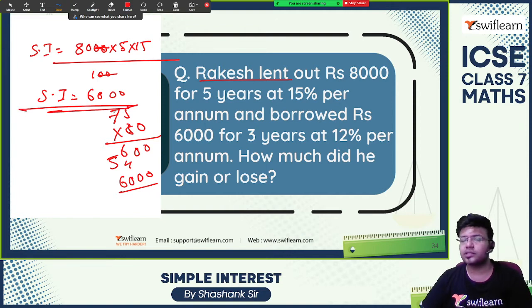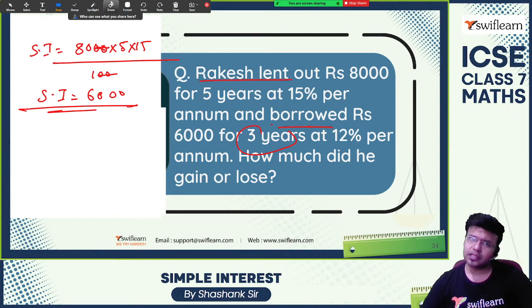And borrowed rupees 6,000 for 3 years at the rate of 12% per annum. How much did he gain or lose? Actually, they are calculating this for 3 years and the other for 5 years. Logically, it is not correct. We need to calculate for three years, but let's calculate, keeping logic aside.